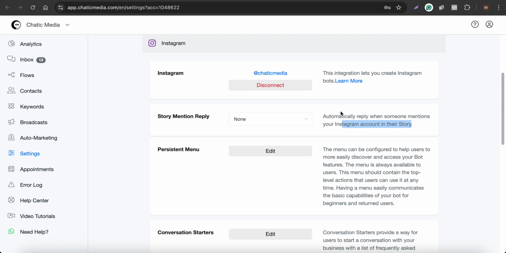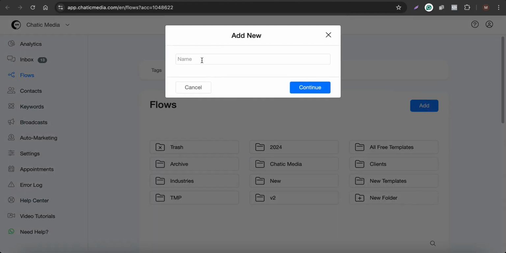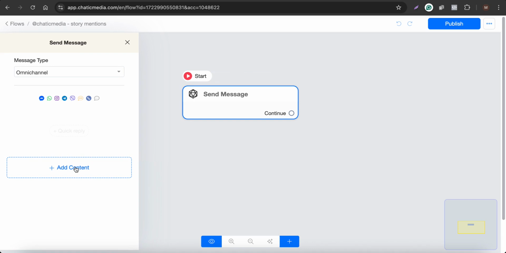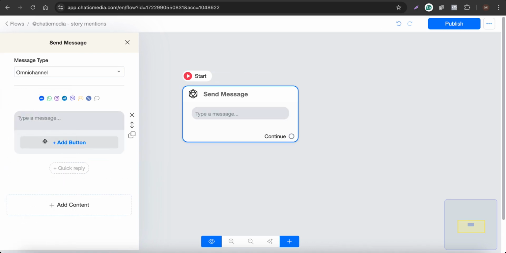Simple as that. So we actually have to create a chatbot flow to trigger specific automations and select that particular flow right here. So let me go to the flow section over here and create a new Instagram story mention automation flow. So let me name this one Chatik Media Story Mentions and click continue. So here let's send a message to those people who actually mention Chatik Media in their stories.